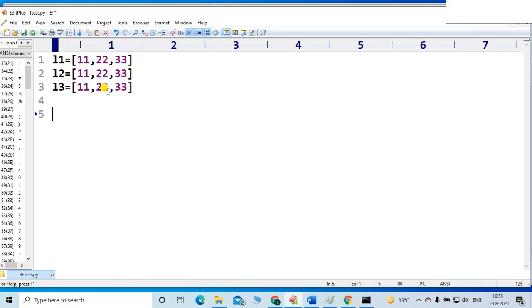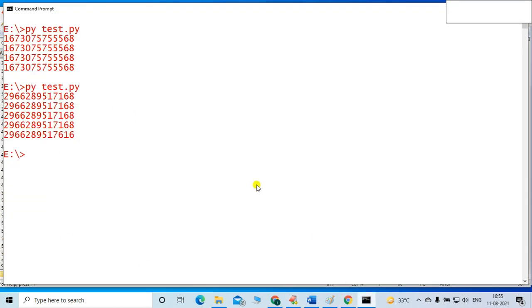Now let me check the ID: print ID of L1, print ID of L2, print ID of L3. So I will execute the same code again.